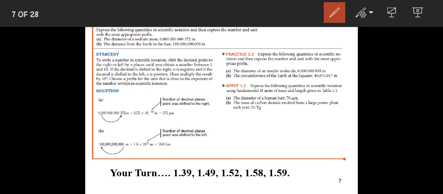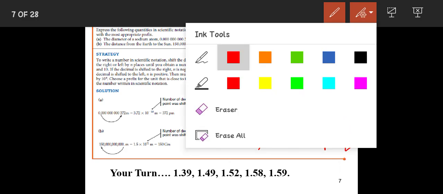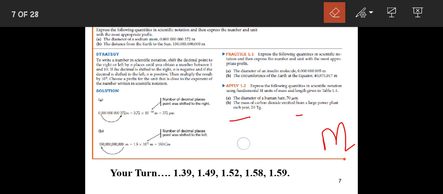For example, in this case, we can write 5 multiplied by 10 raised to power 1, 2, 3, 4, 5, 6, 7, 8, 9. It is negative 9. Okay, you can do the same for this 70 micrometer.